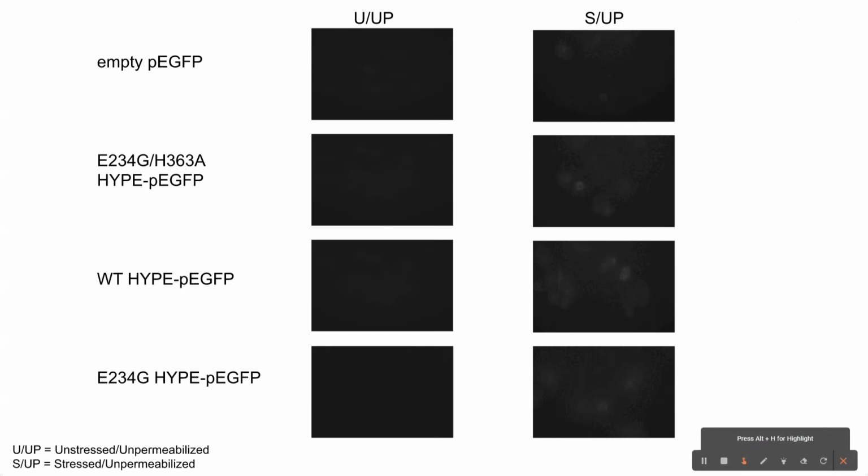When looking at the fluorescent microscopy, almost no fluorescence appears in the unstressed and unpermeabilized samples, which is to be expected, as BiP should not be translocated to the cell surface under non-stress conditions. In all of the stress samples, however, there is at least some fluorescence, indicating that BiP is indeed translocated to the membrane under stress conditions. When comparing EG HYPE and wild-type HYPE to the controls, despite low levels of expression, there appears to be a greater amount of fluorescence, suggesting that overAMPylation possibly increases BiP translocation to the membrane, which would then support my hypothesis.